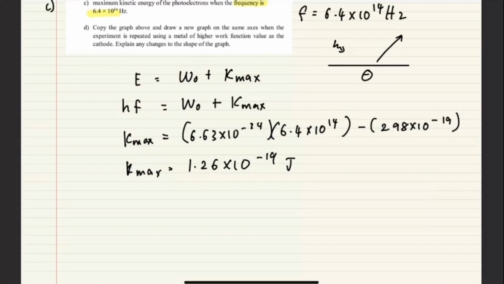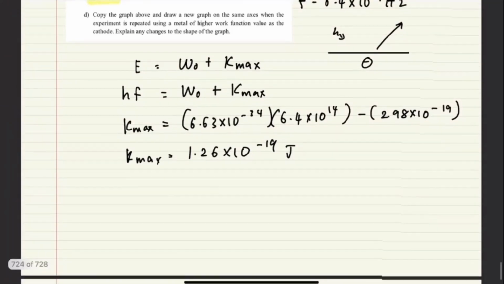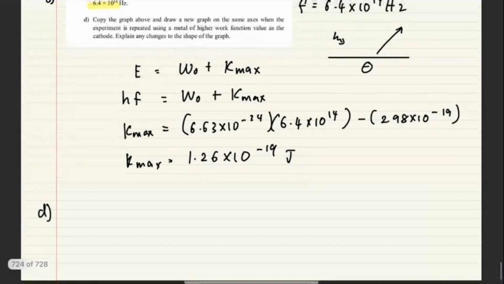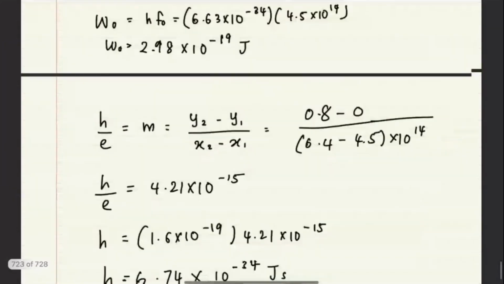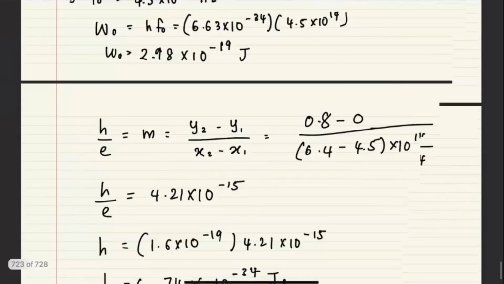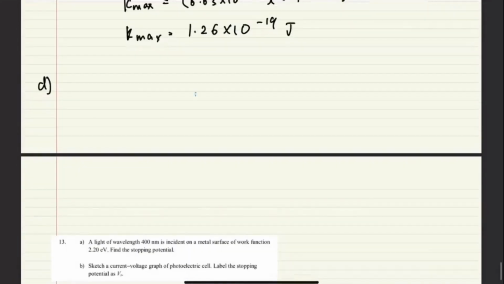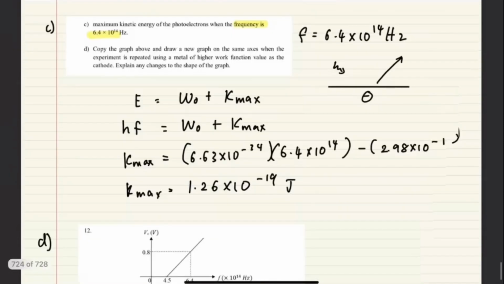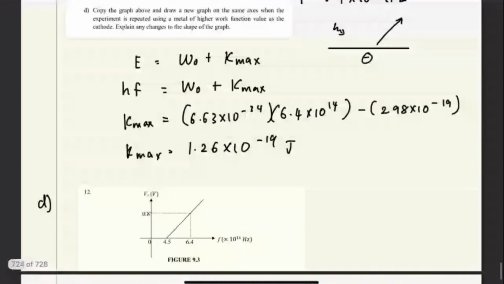The last question, D, is to copy the graph above and draw a new graph on the same axis when the experiment is repeated using a metal of higher work function value. Explain any change to the shape of the graph. Okay, so basically I just copy this one. You should be able to redraw it. I'm not redrawing, I just want to draw over here. It says what happens if the experiment is repeated using a metal of higher work function. The work function is bigger.